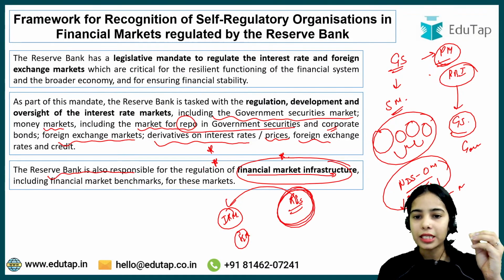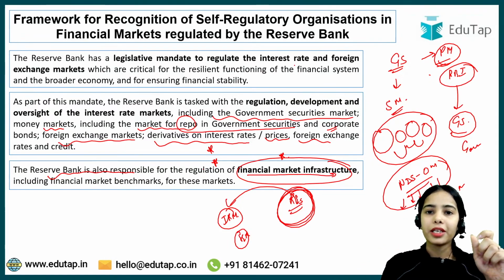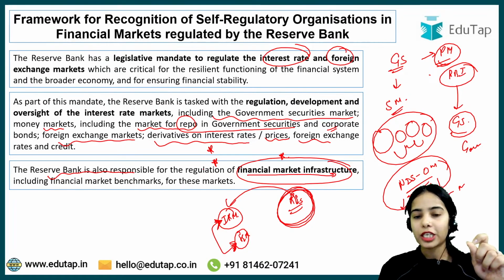So the regulated entities that work in this interest rate market and the foreign exchange market are also under the Reserve Bank of India.